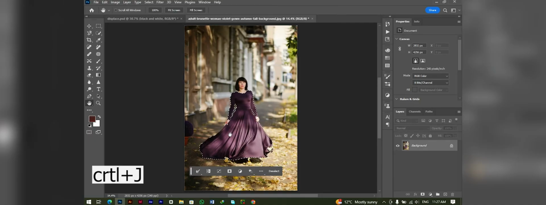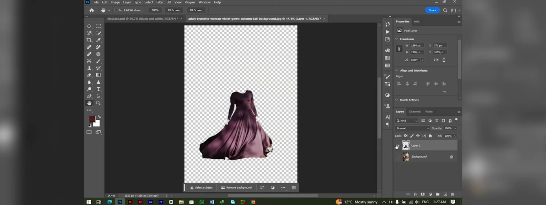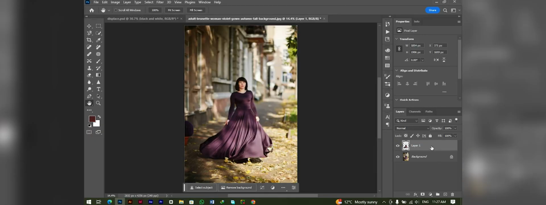Press Ctrl or Command J. Here we have our object where we want to apply the fabric. Now we have to desaturate this layer and we will name it black and white.